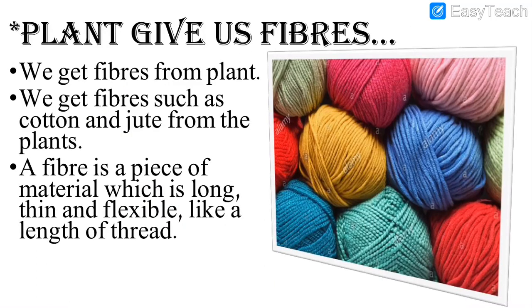After that we had seen plants give us fibers. See, these are fibers, used for making clothes. We get fibers from plants such as cotton and jute, and fiber is a material. It is a piece of long, thin, flexible length like thread. As you can see, these are threads. It is fiber and we can make clothes.